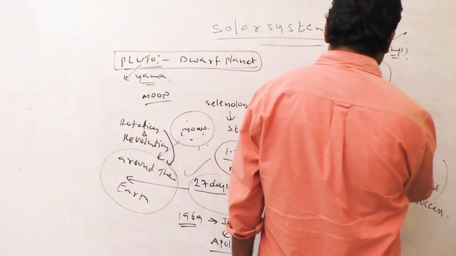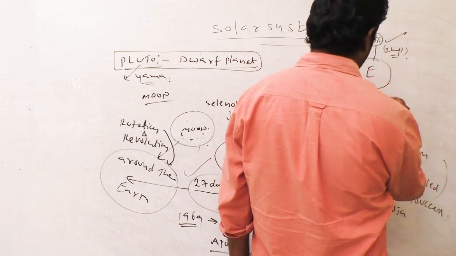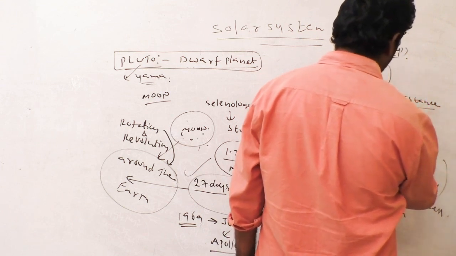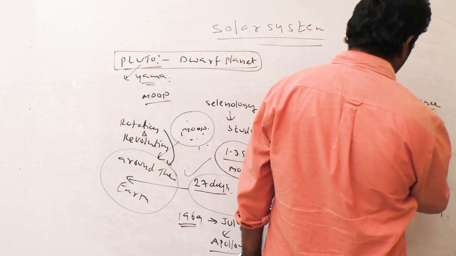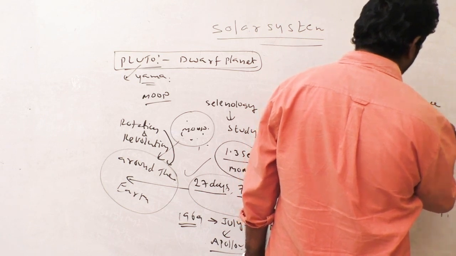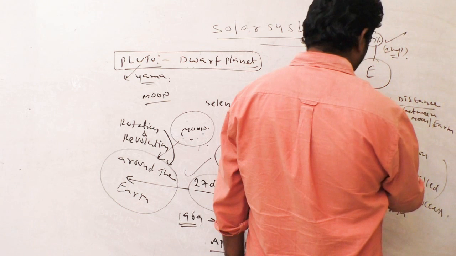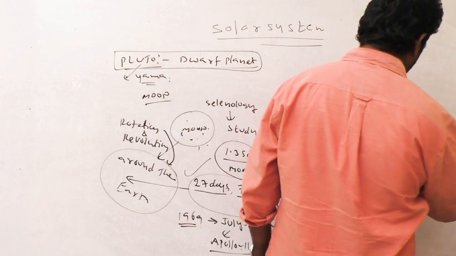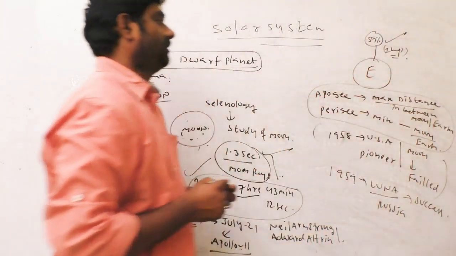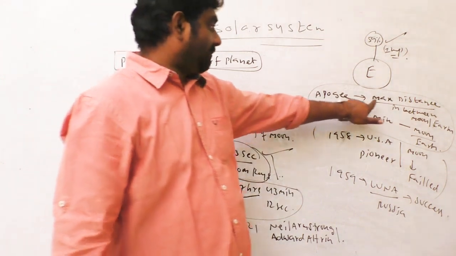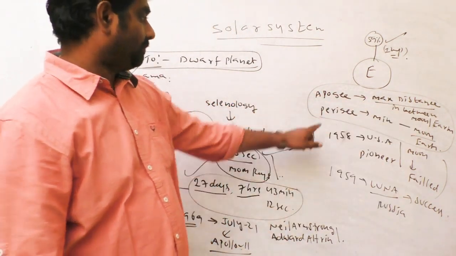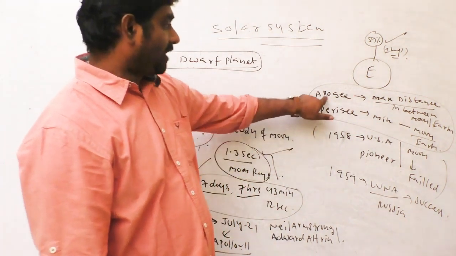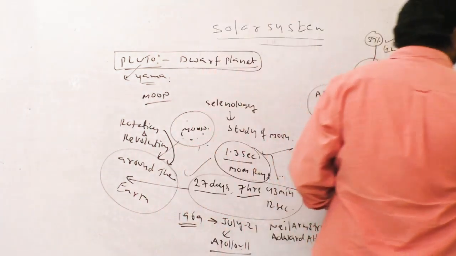Here, the maximum distance between the Moon and the Earth, and the minimum distance between the Moon and the Earth. These two are very important. Apogee, maximum distance between the Moon and the Earth. Perigee, minimum distance between the Moon and the Earth.